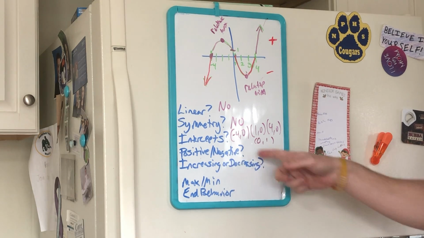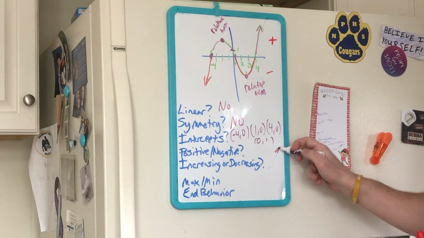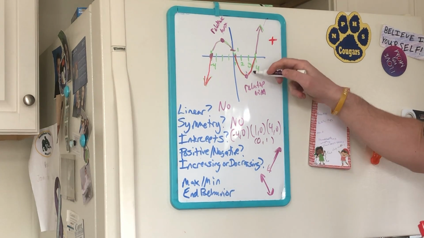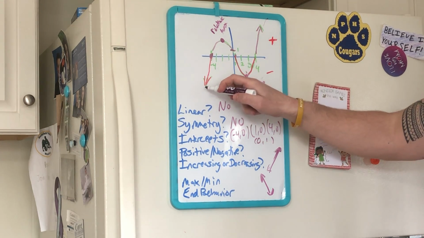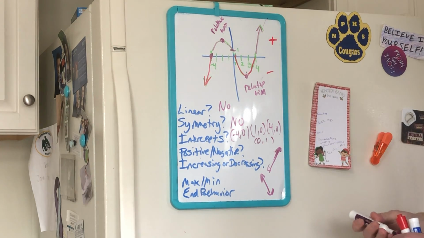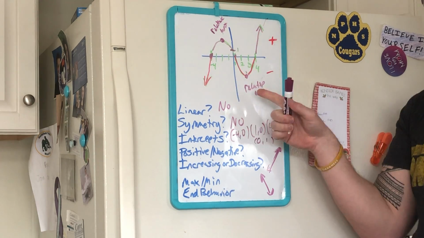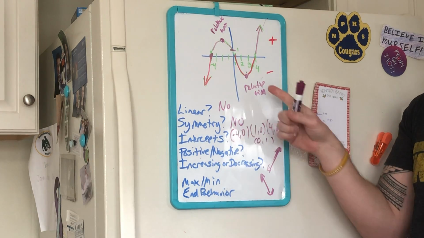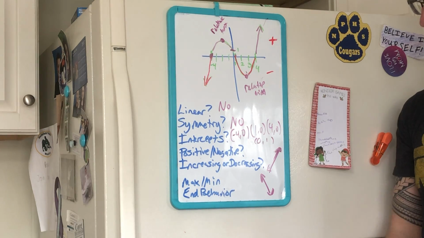Where is it increasing or decreasing? Increasing is like positive slope, okay, and decreasing is negative slope. So it's increasing from this point to infinity and from this point to negative infinity, and it's decreasing from this point to this point because it's going that way. Is there a max and min? Technically no, but there are called relative max, relative min. So that point is the highest point in that area, so that's the relative max. That point is the lowest point, so that's the relative min in that area.